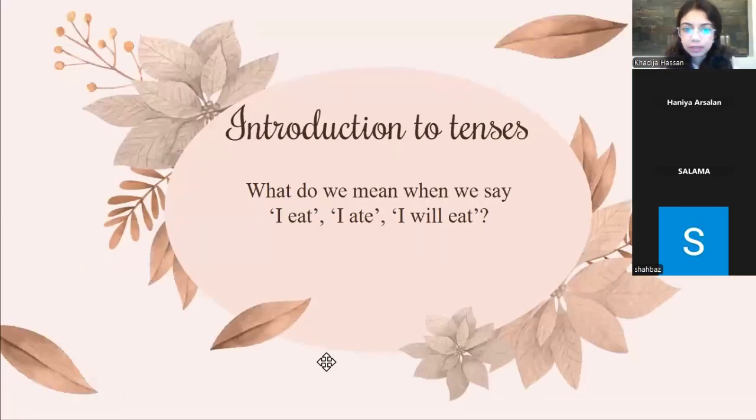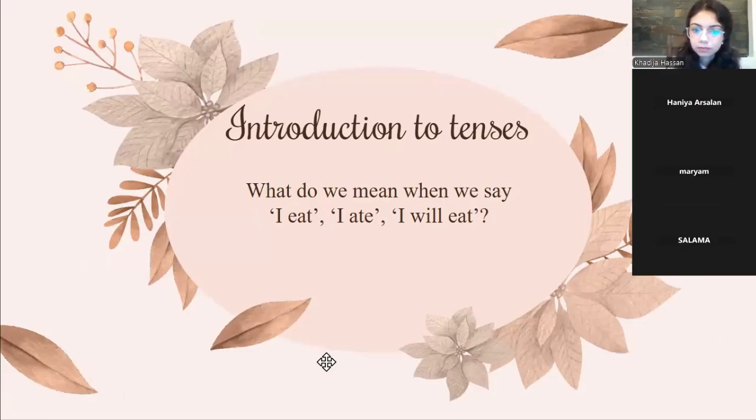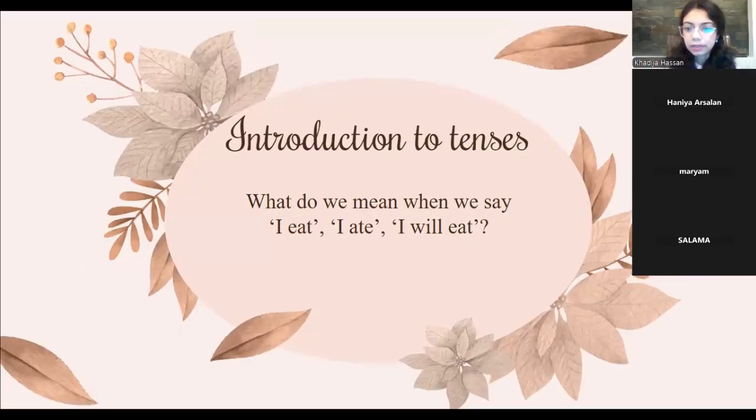What do we mean when we say I eat, I ate, I will eat, right? So these are three small phrases. They're saying the same thing, but what is the distinction between them? I eat, I ate, I will eat. One is talking about the past, the other is talking about the present, and the other is talking about the future. Right. So in that case, we can derive from what you said, Mariam, that tenses show time, right?